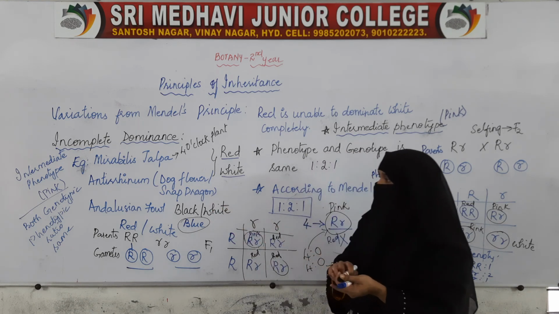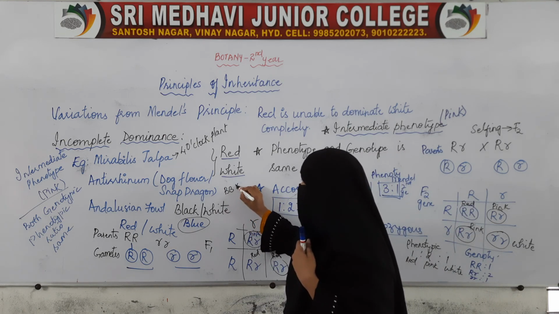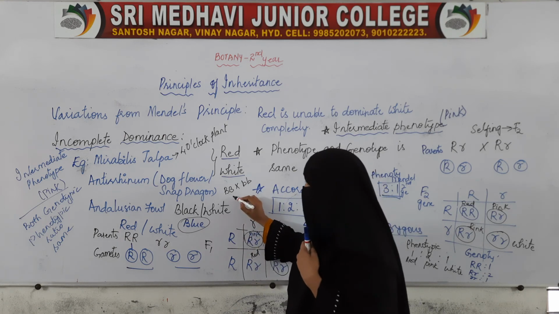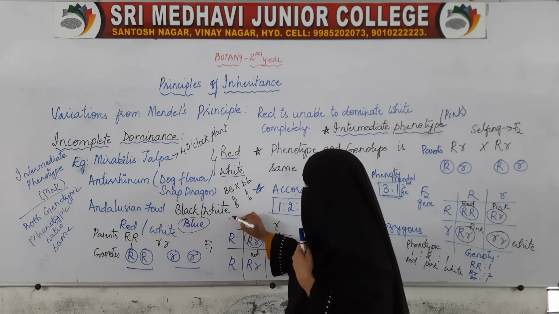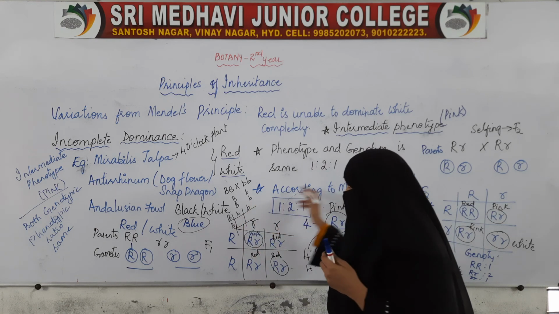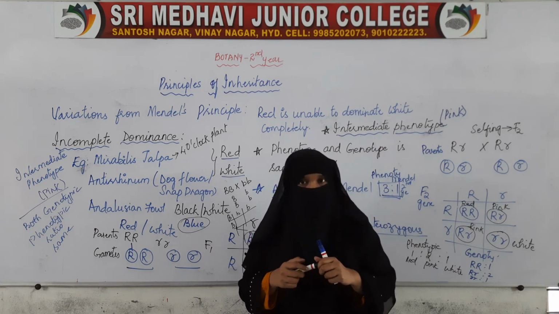If you want, you can do it in your book. Black color is capital B capital B, white is small b small b. If you cross them, you get the gametes capital B and small b. Put them here and make the square. You will get the same result. So this was about incomplete dominance.